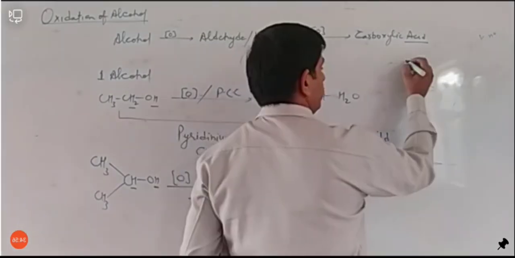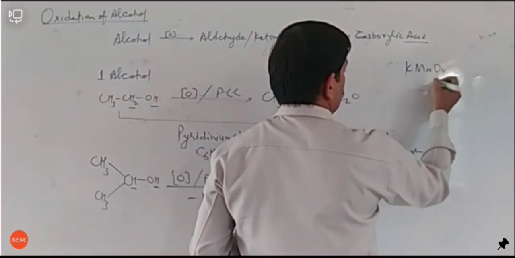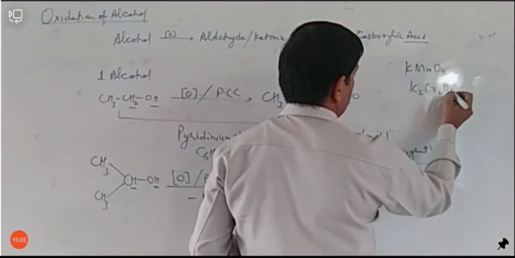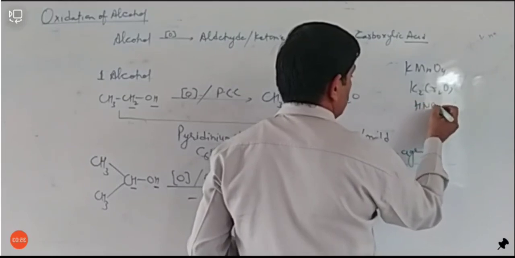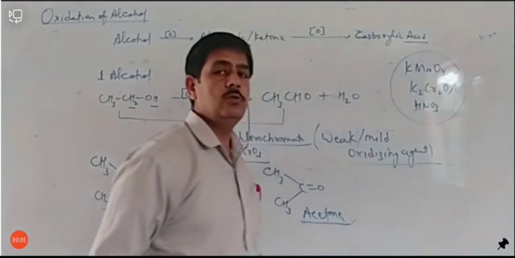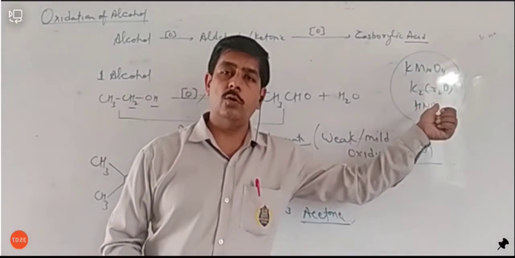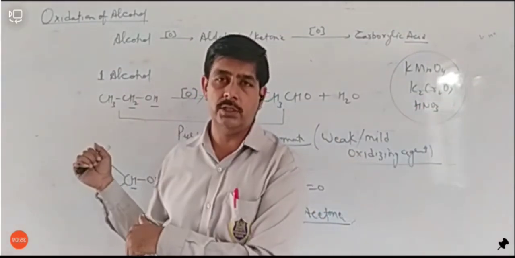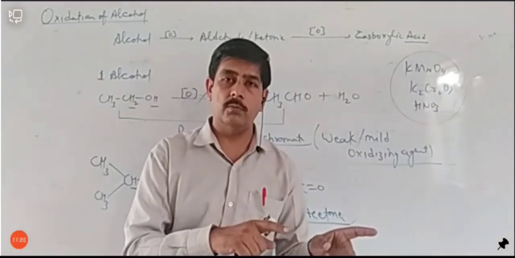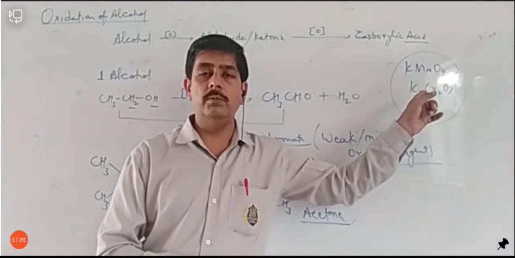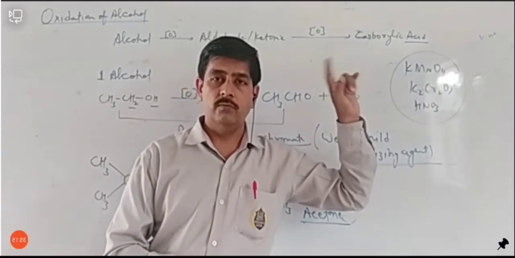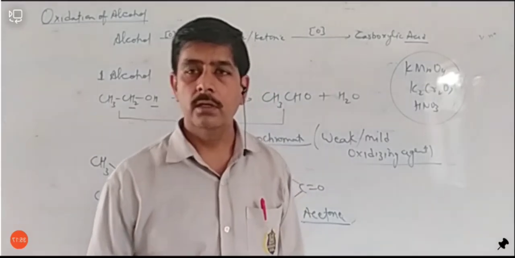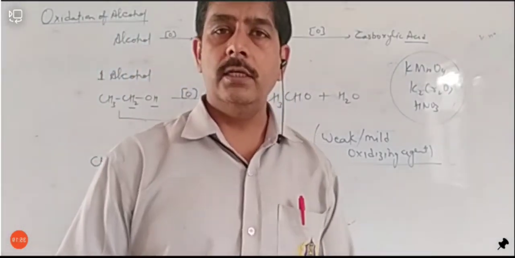Such as if we take KMnO4, K2Cr2O7, HNO3, these are strong oxidizing agents. So we always avoid these strong oxidizing agents for this type of reaction because they will directly form the carboxylic acid. Yes, ultimately they will be used in carboxylic acid formation, which we will study further. Okay, I think the time is over.